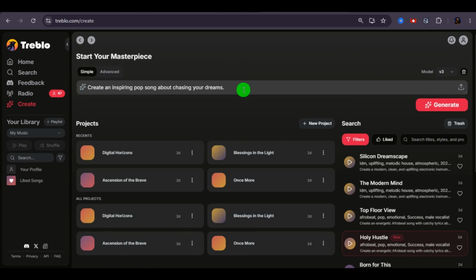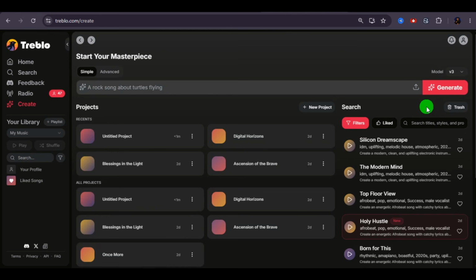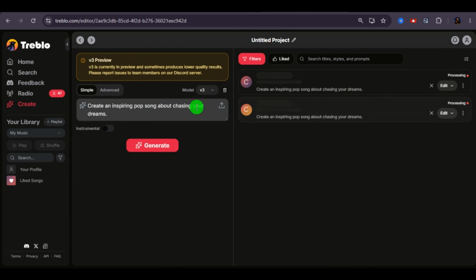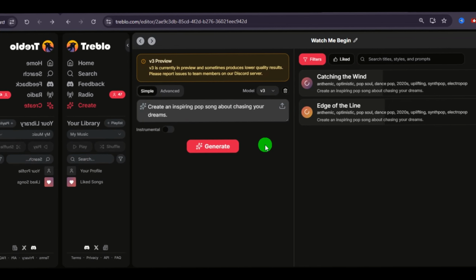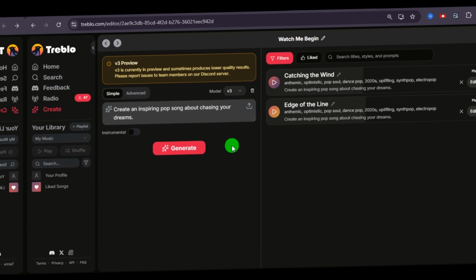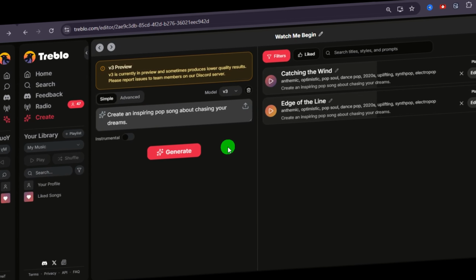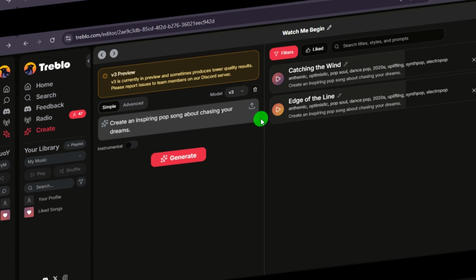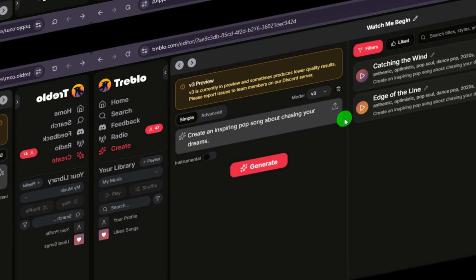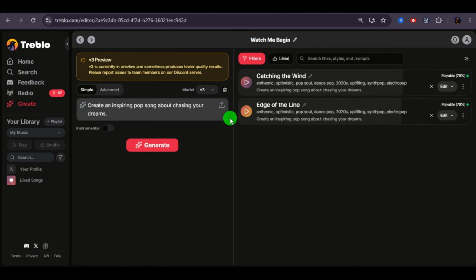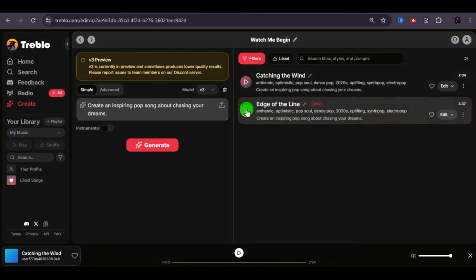Before generating, you'll notice an advanced option. We'll come back to that shortly because that's where most of the customization features live. For now, stay in simple mode and click Generate. Treblo immediately starts creating two different versions. What's impressive is that we haven't selected tags, written lyrics, or changed any settings. We're simply testing how well the AI understands a natural request. After a few moments, the songs are ready. Let's listen to the result.